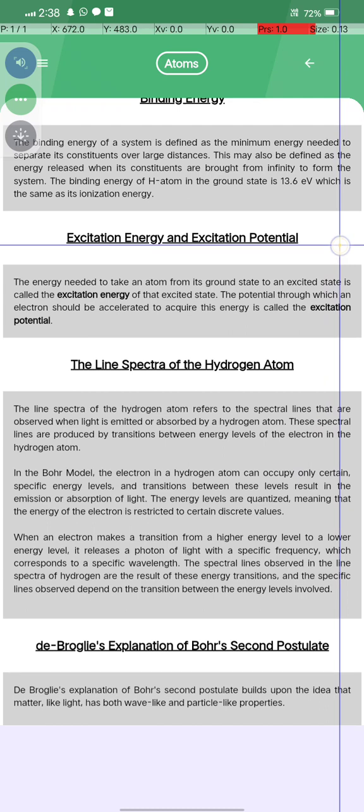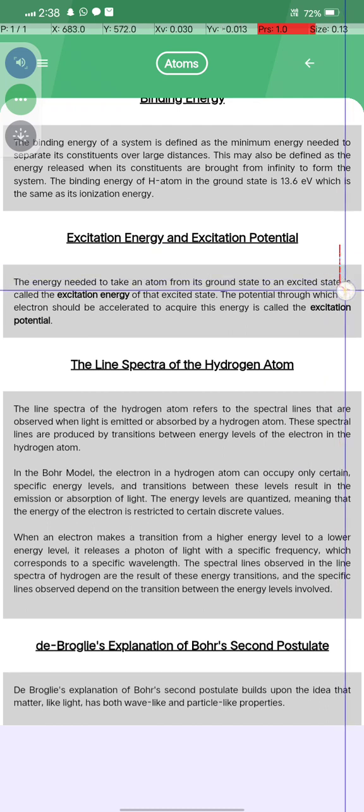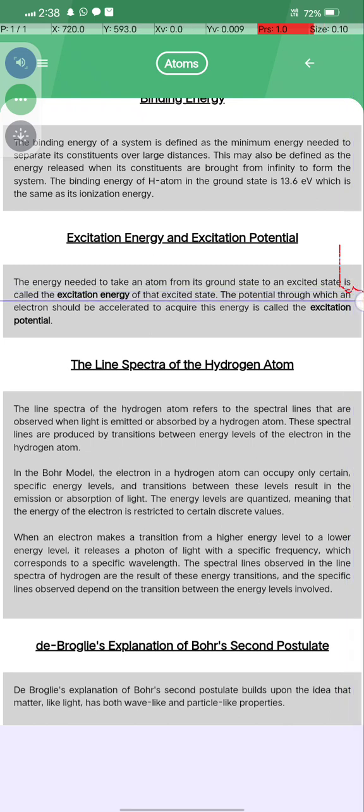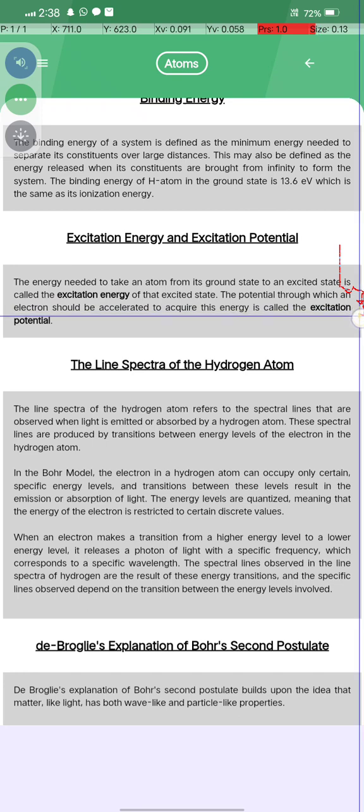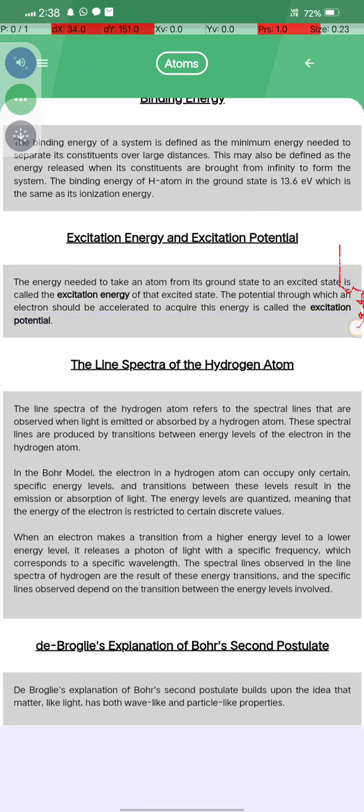What is excitation energy? Excitation energy is the energy needed to take an atom from the ground state to an excited state. Okay, the potential through which an electron should be accelerated to acquire this energy is called the excitation potential.